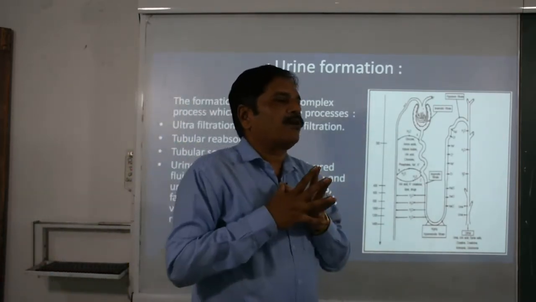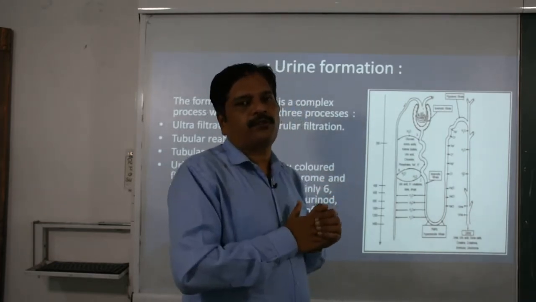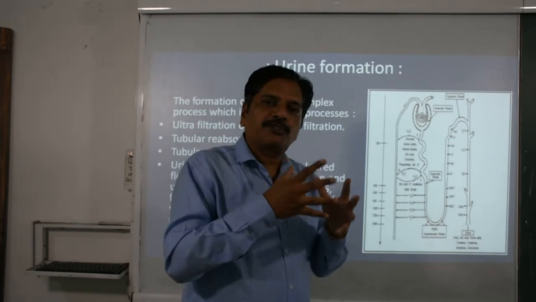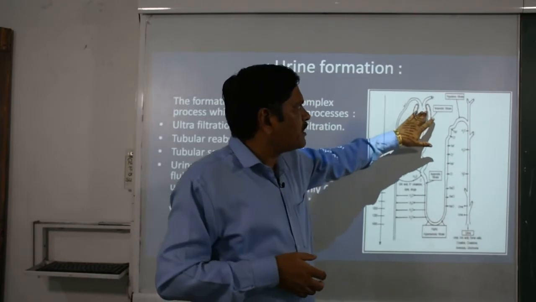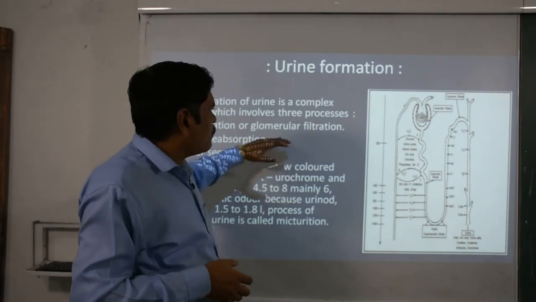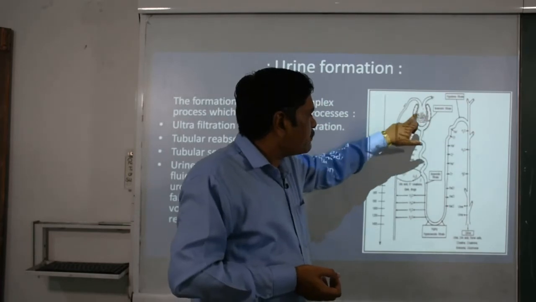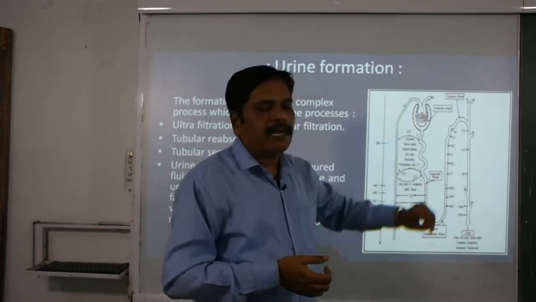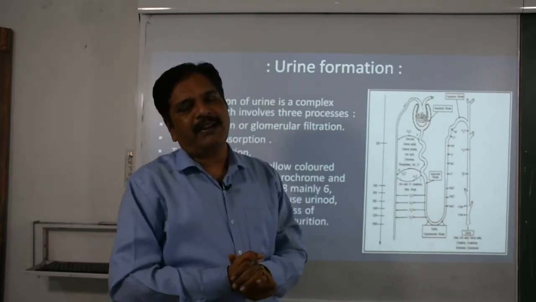Simply it is called ultrafiltration because only very microscopic solutes, whether organic or inorganic, that are dissolved in the blood plasma are separated out with the help of the glomerulus in the Bowman capsule. That's why it is also called the glomerular filtration. You know the filtrate which is collected in this Bowman capsule is called glomerular filtrate, and this unit is called a dialysis bag because the process performed here is called dialysis.